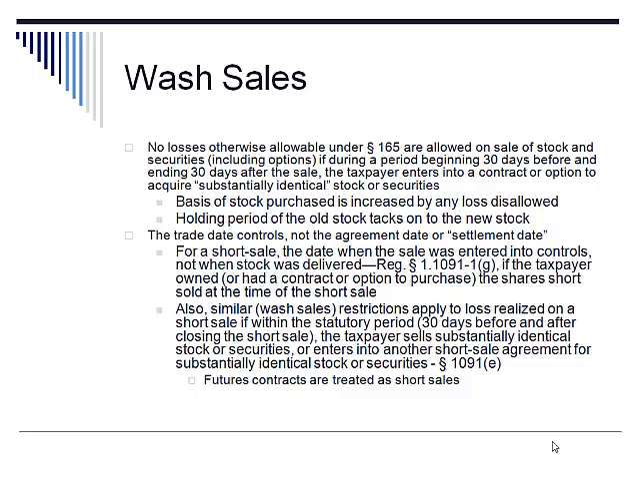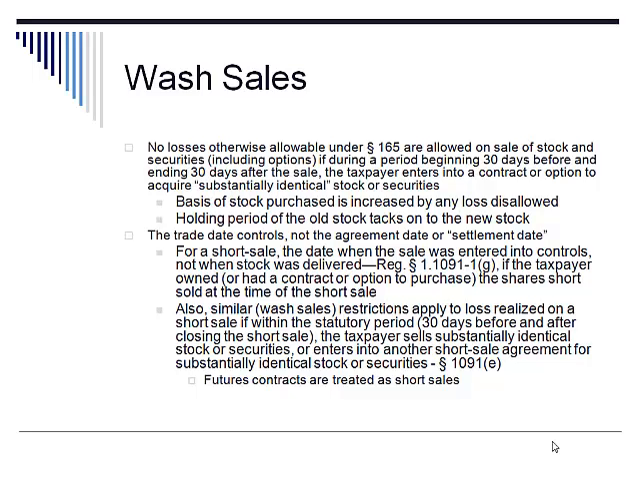For the purpose of determining the dates, the trade dates control, not the date that the taxpayer gets into an agreement or the settlement date. However, for a short sale, the date when the short sale contract was entered into controls, not when the stock is actually delivered. This is under Section 1091 regulations.